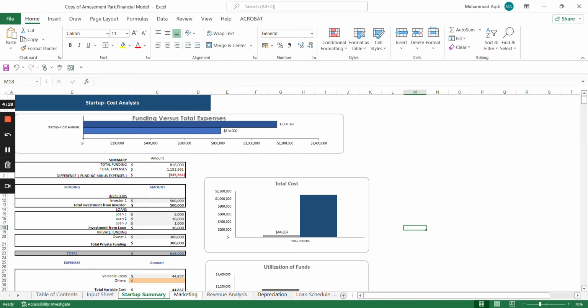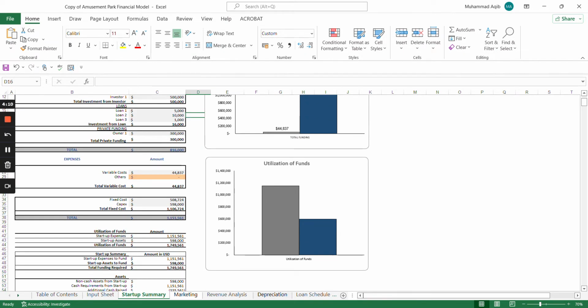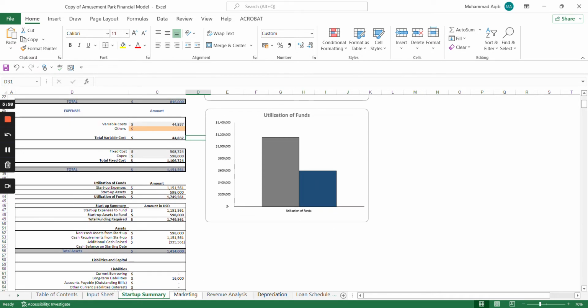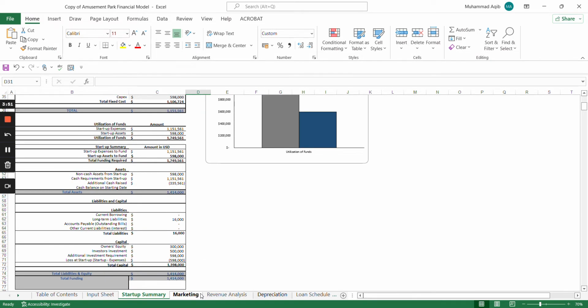It also includes various funding options that the amusement park opted for, such as investors, loan, as well as private funding. This also includes variable and fixed costs that allow the amusement park to identify its costs and reduce them in the long term in order to maximize amusement park profits. Furthermore, this also summarizes the fund and the startup summary along with assets, liabilities and capital of the business.